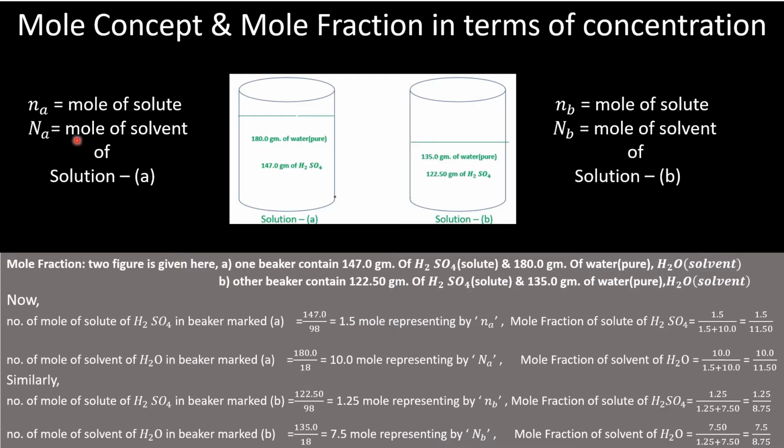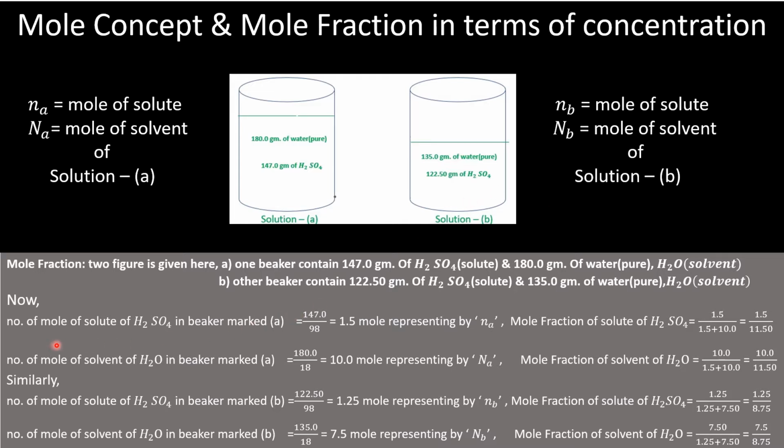Here small na represents the moles of solute for solution A, and capital Na is the moles of solvent for solution A. And next, small nb is the moles of solute of solution B, and capital Nb is the moles of solvent of solution B in this beaker.